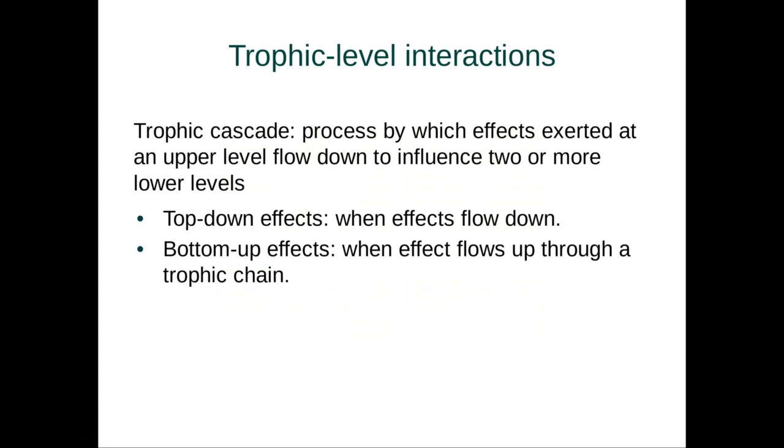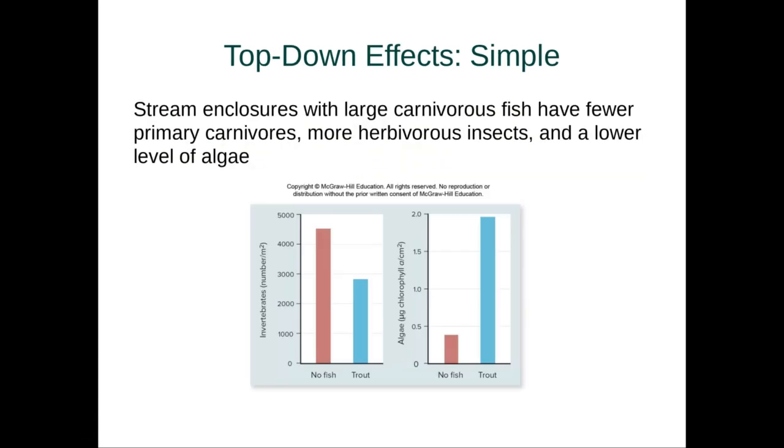Now, we can look at how these trophic levels interact. In the first case, this is what we call a trophic cascade. This is the process by which effects exerted at an upper level or a lower level, but we'll talk about an upper level first, flow to influence one or more lower levels. Now, there are two distinct types of trophic level interactions, top-down and bottom-up effects. So let's talk about these now.